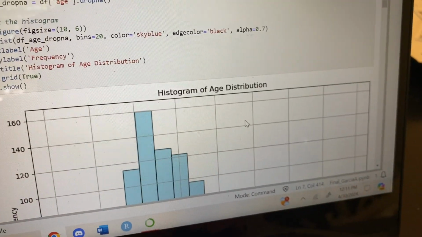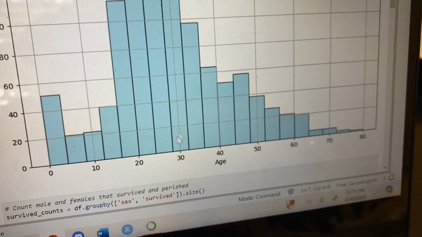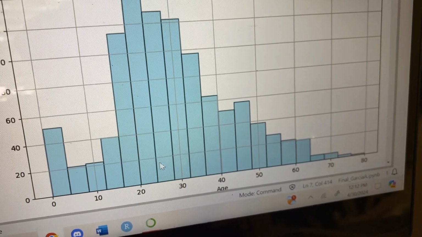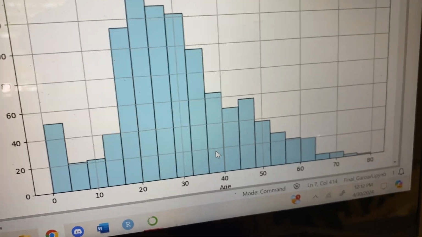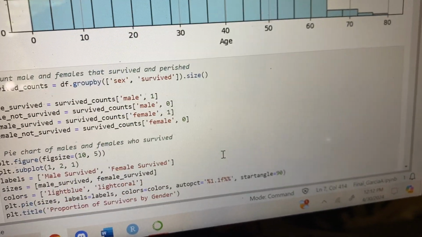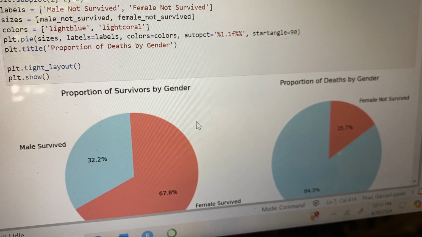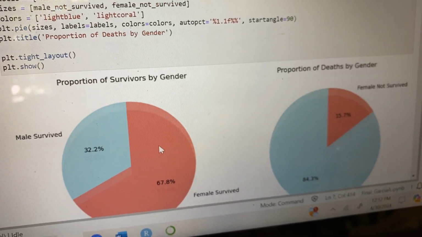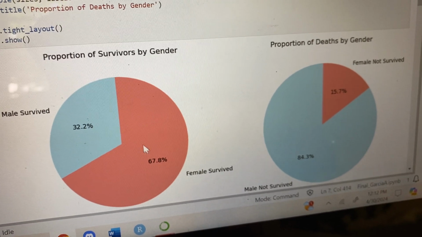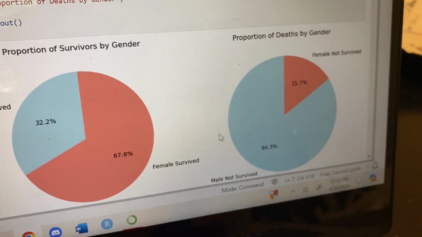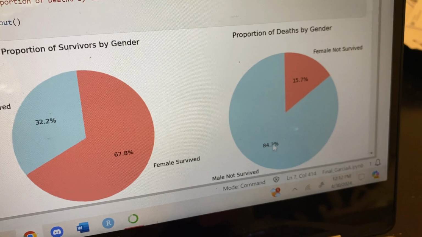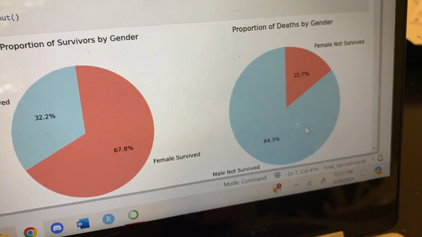Distribution of ages with a histogram. We can see most of the ages here are between 20 to 40. Some pie charts for the proportion of survivors grouped by gender. So you can see mostly females that survived. And then for deaths, it was mostly men, 84% that passed away.